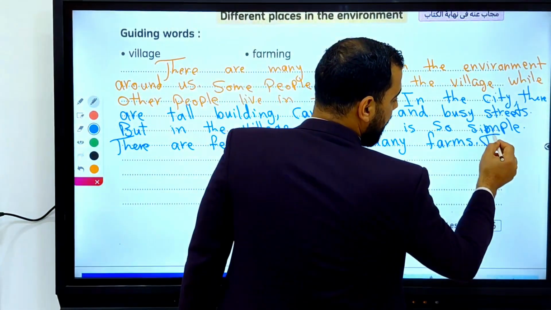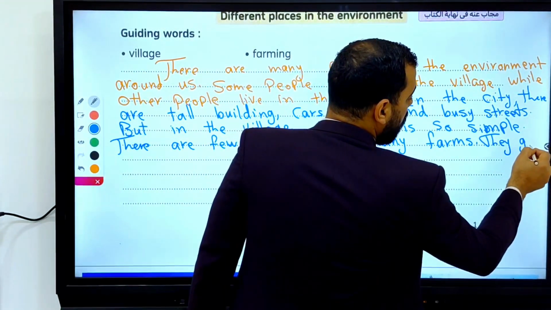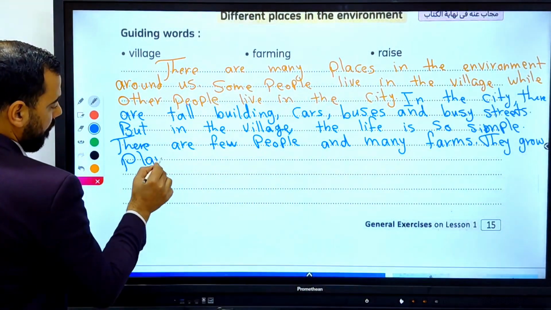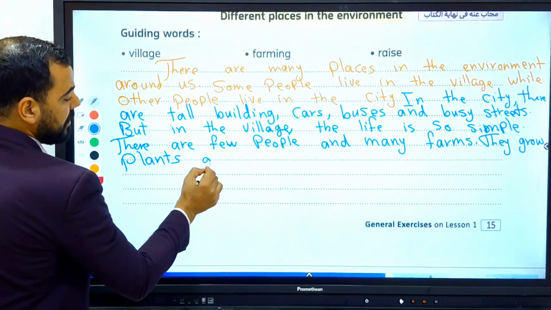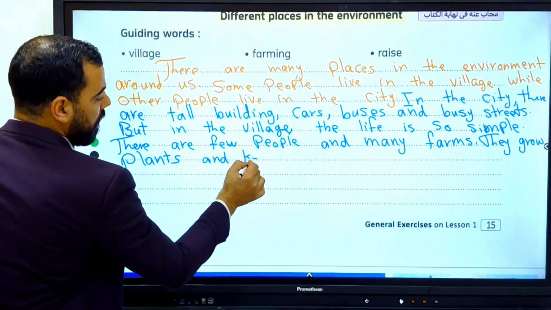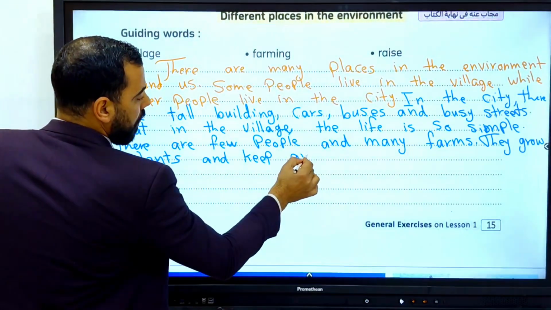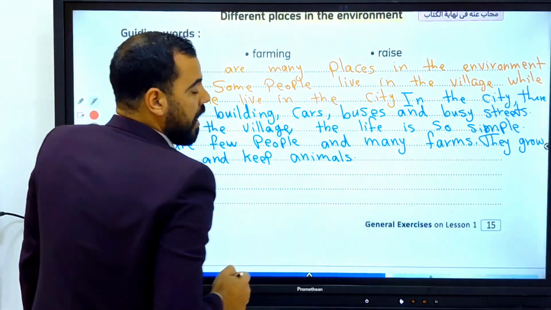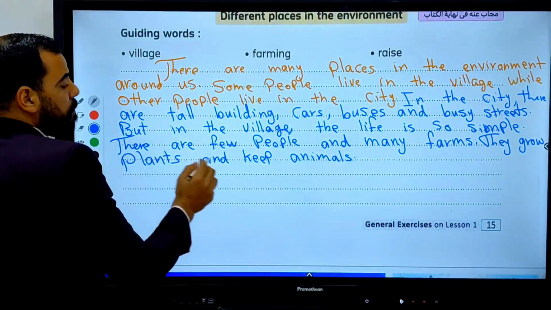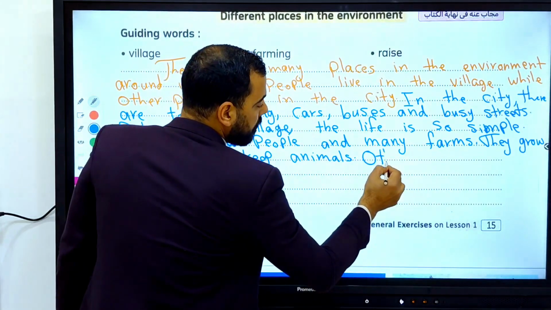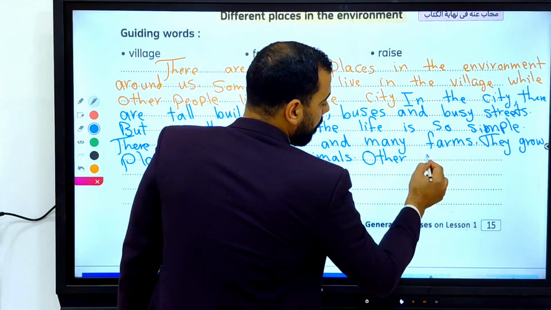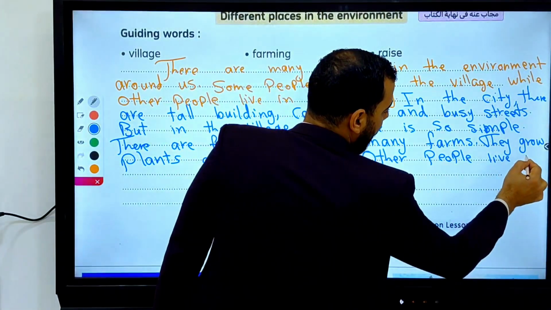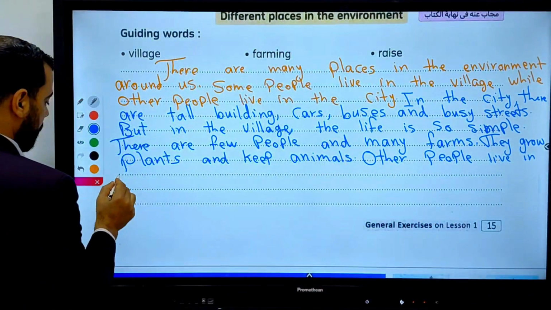Okay, they grow plants and keep animals. Okay, other people live in the desert.